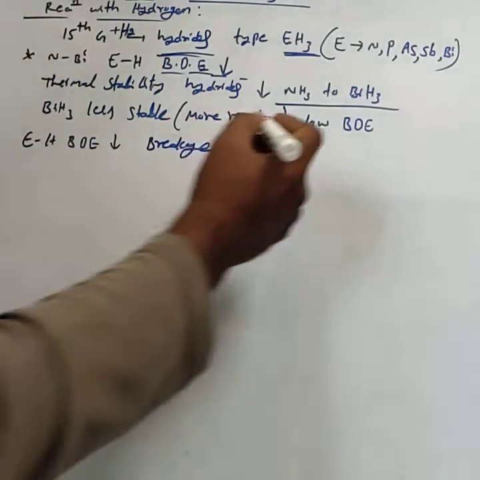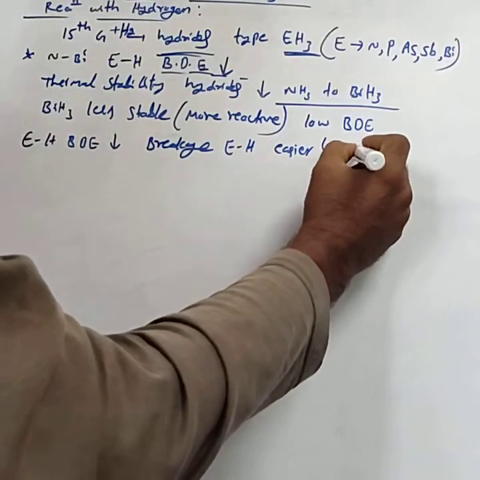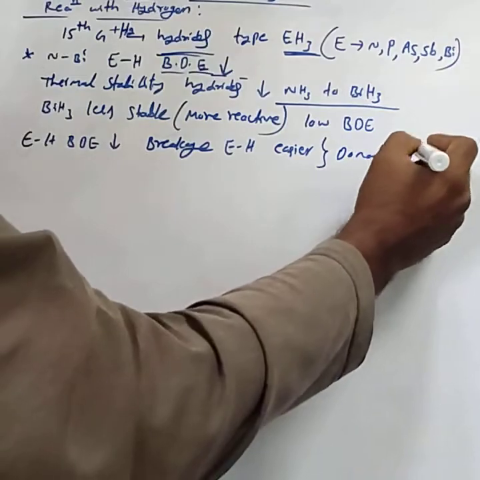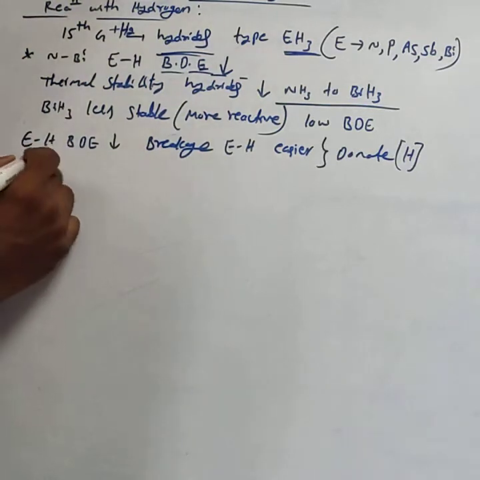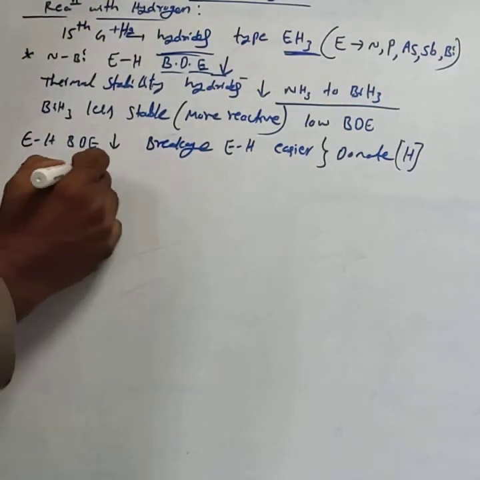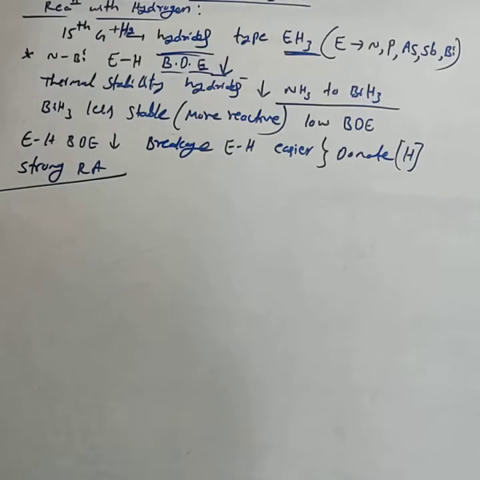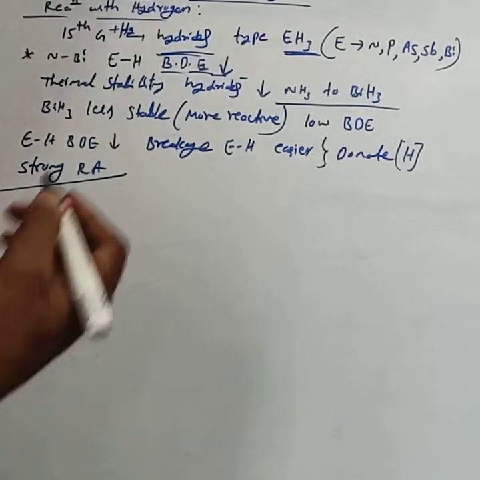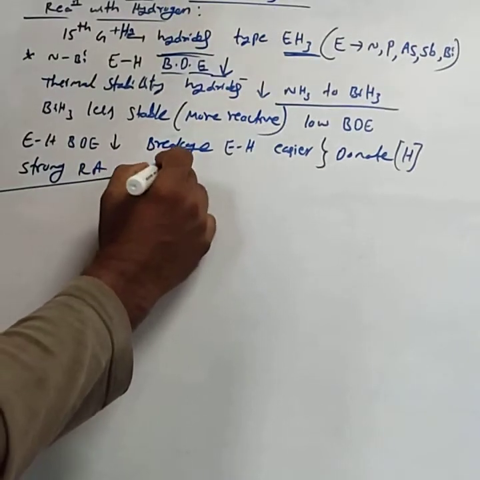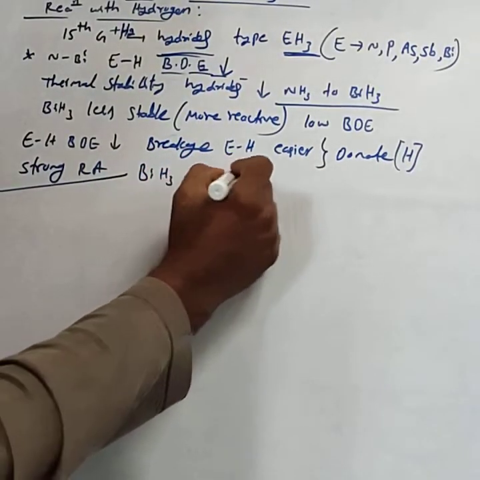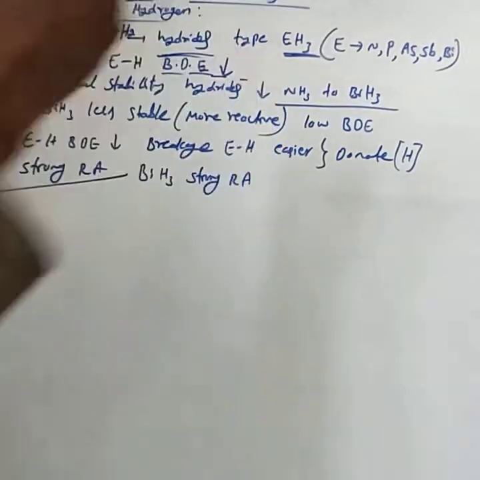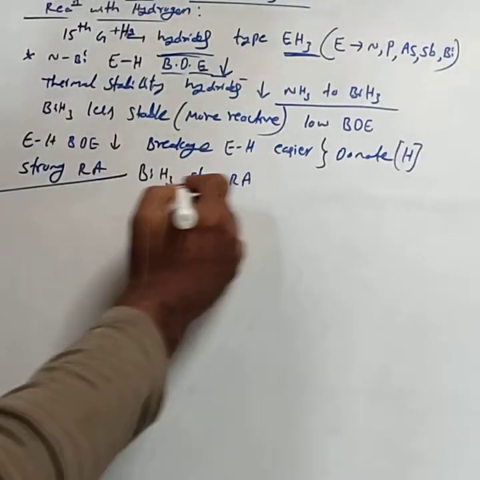Hence, they can easily donate hydrogen. If they donate hydrogen, they can behave as a strong reducing agent. Based on that, BiH3 is a strong reducing agent. Correct?